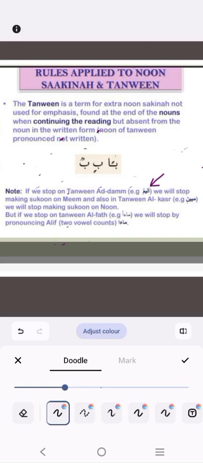And also in Tanween al-Kasr, like the word mubinin, we stop making sukoon on the last noon.